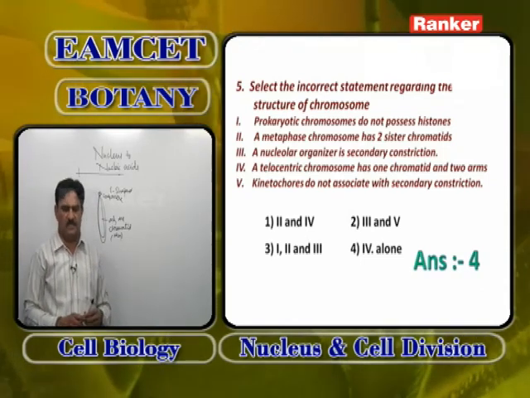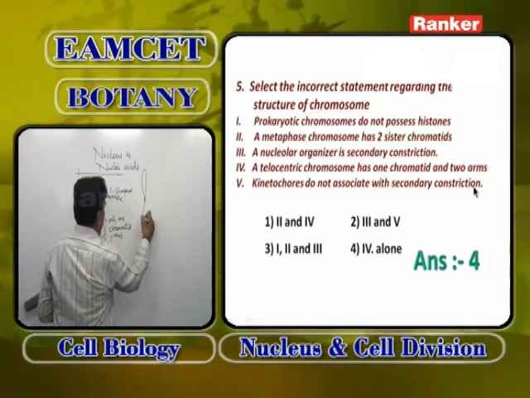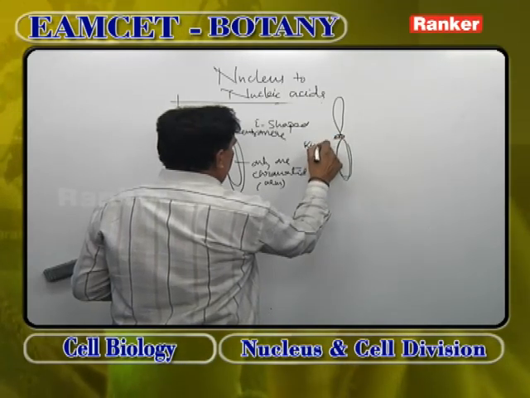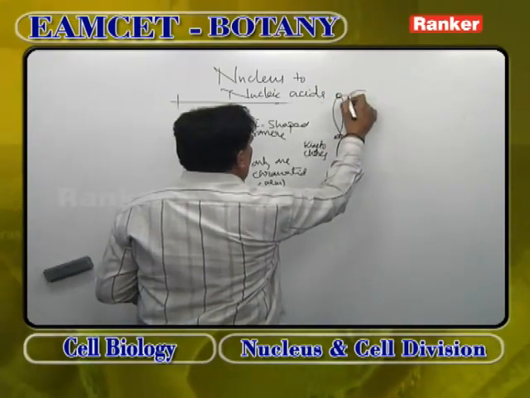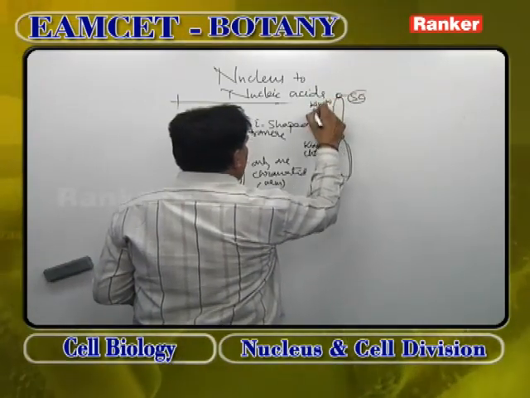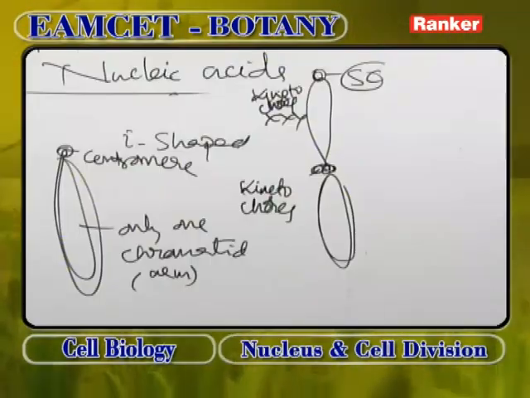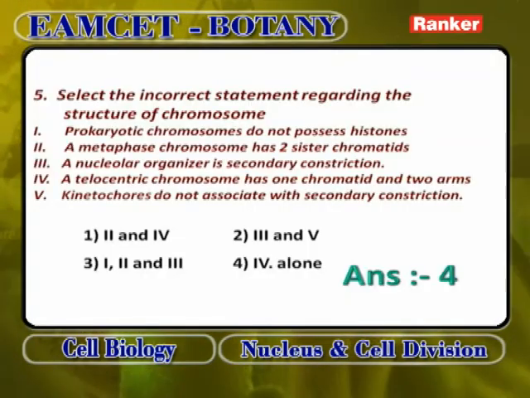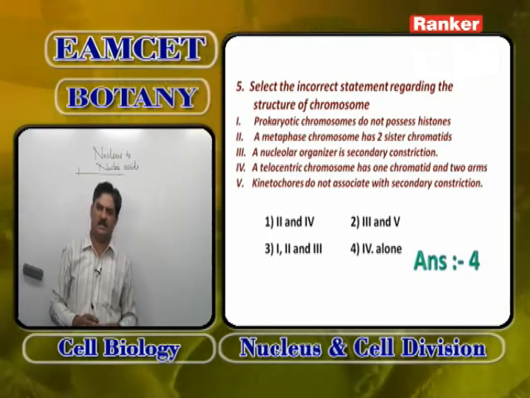Kinetochores do not associate with secondary constrictions. In any chromosome, the primary constriction will be at the center, and this primary constriction contains special protein discs called kinetochores. The secondary constriction will not have kinetochores. Because of the absence of kinetochores, the chromosomes cannot bend at the point of secondary constriction, and spindle fibers also cannot attach there because this portion does not possess kinetochores.